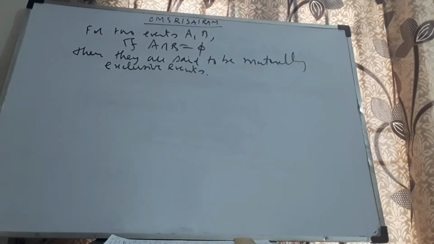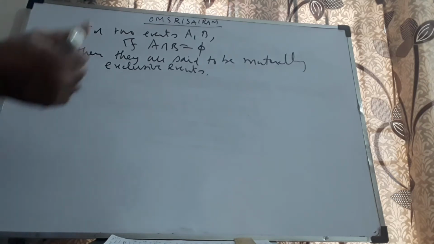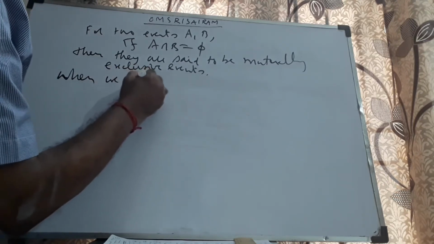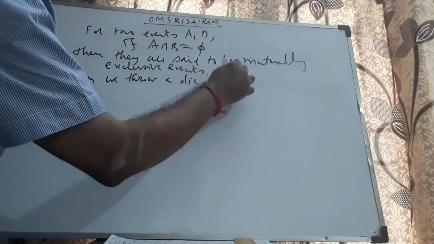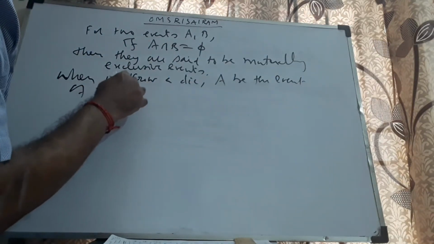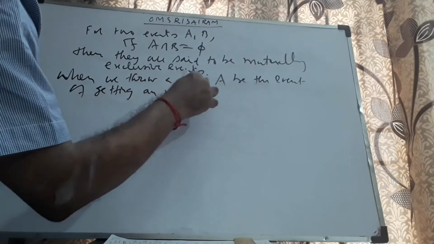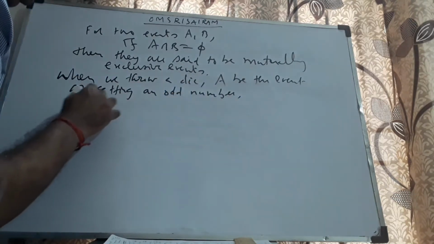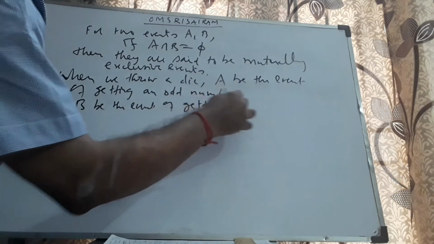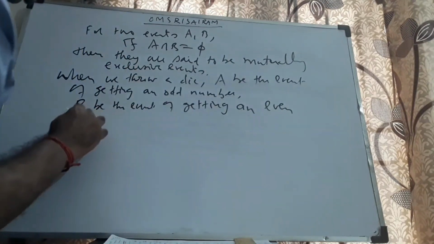Of course, we can express any event by a set. Therefore, in the case of sets, we call them disjoint sets. In the case of events, we call them mutually exclusive events. Just listen carefully. When we throw a die, let A be the event of getting an odd number, B be the event of getting an even number.